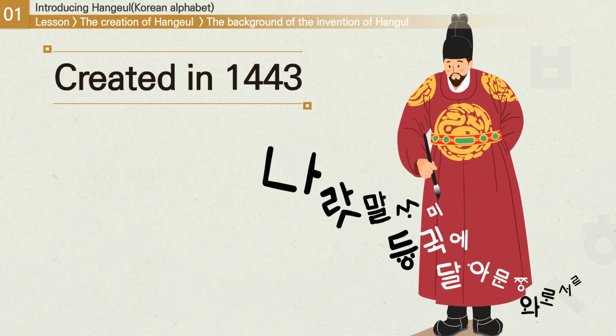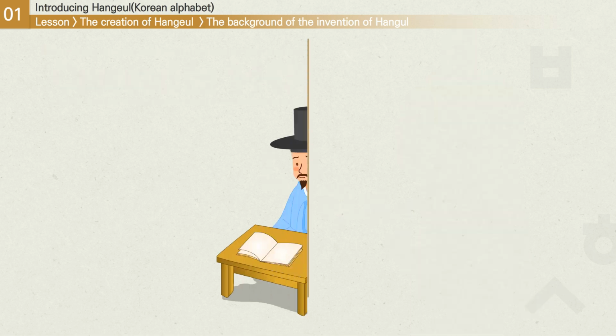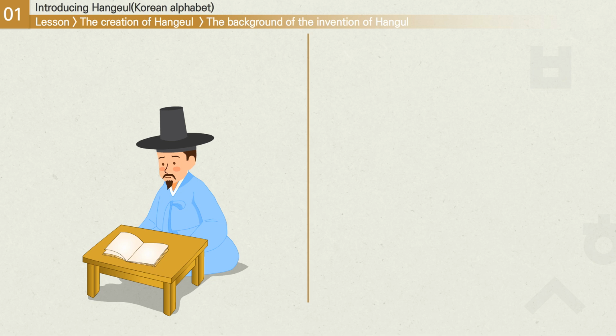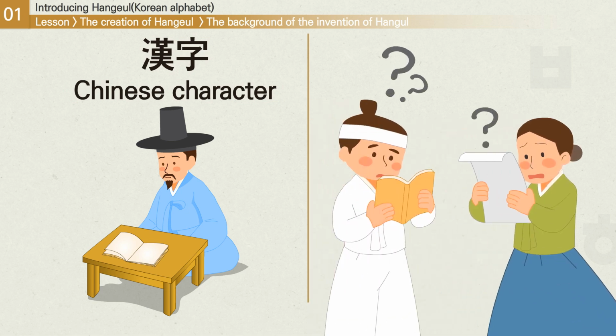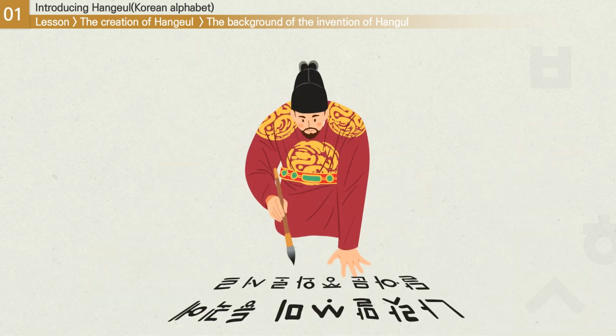So, how was Korean written before he invented Hangul? There were actually no Korean letters before that time, so scholars had to borrow Chinese characters to write things down. However, it was not easy for commoners to learn Chinese characters, which is why they could not read nor write. This often put commoners in unfair situations. King Sejong was disheartened by this inequality.